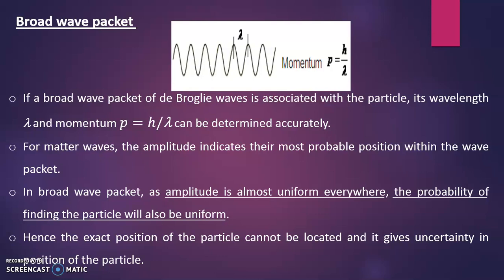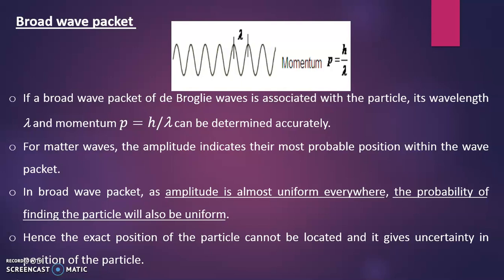So in this example, we saw that we could get the exact momentum by p is equal to h upon lambda, because the wave is broad and we can easily find its wavelength, but it is difficult to find its position.